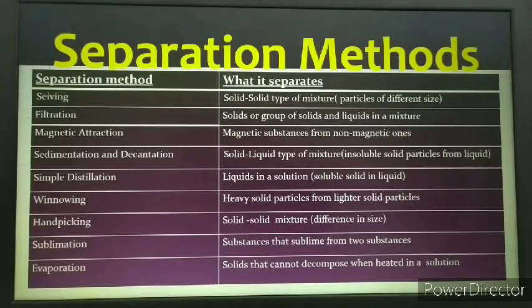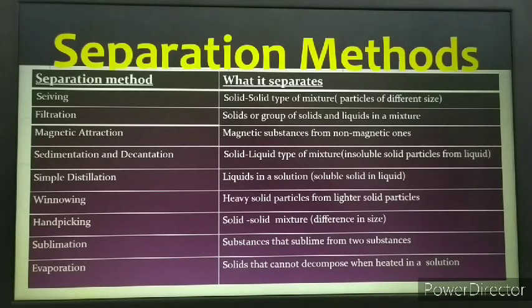So this method of sedimentation and decantation can be used. In the method of simple distillation, we can separate the soluble solids from the liquids. Here we will get the pure form of liquid and the solid component also will get separated.